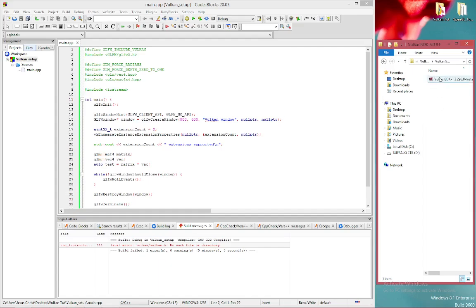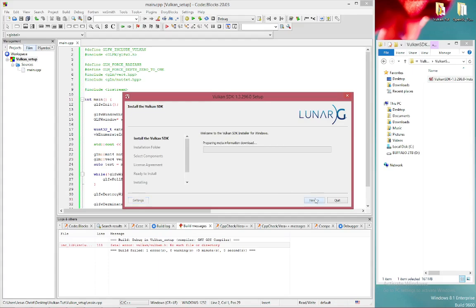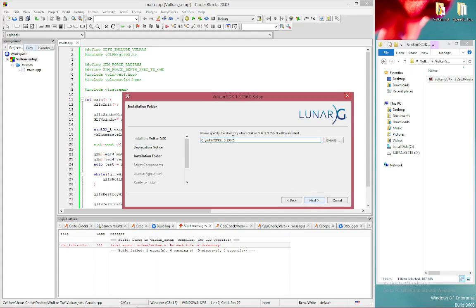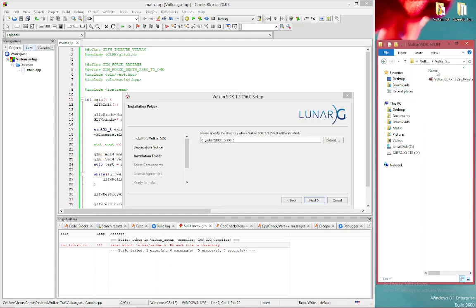I'm going to install this. Run. Next. Next. Where do you want this to be installed? Let's install it here, Vulkan SDK stuff. Copy the path.